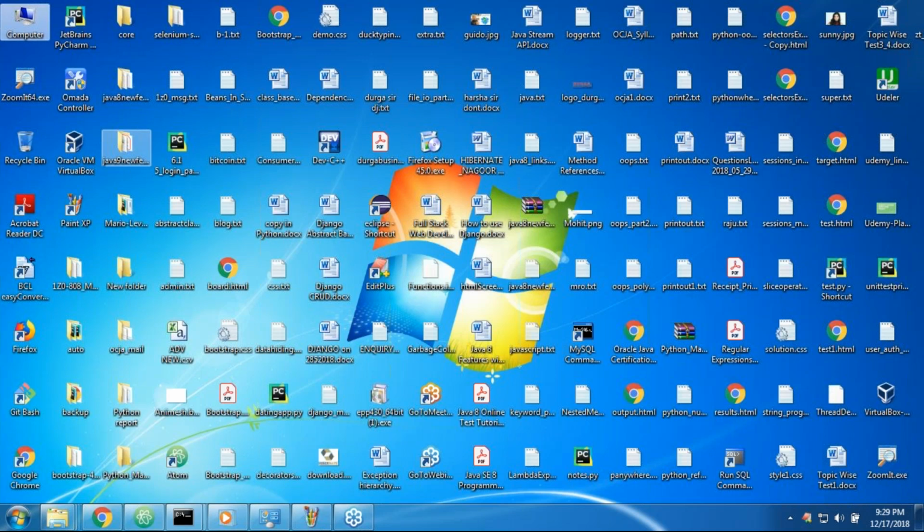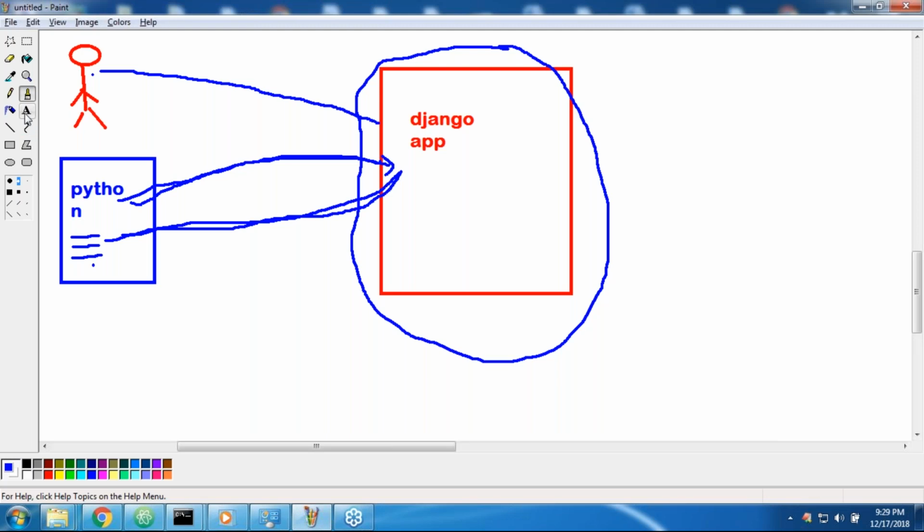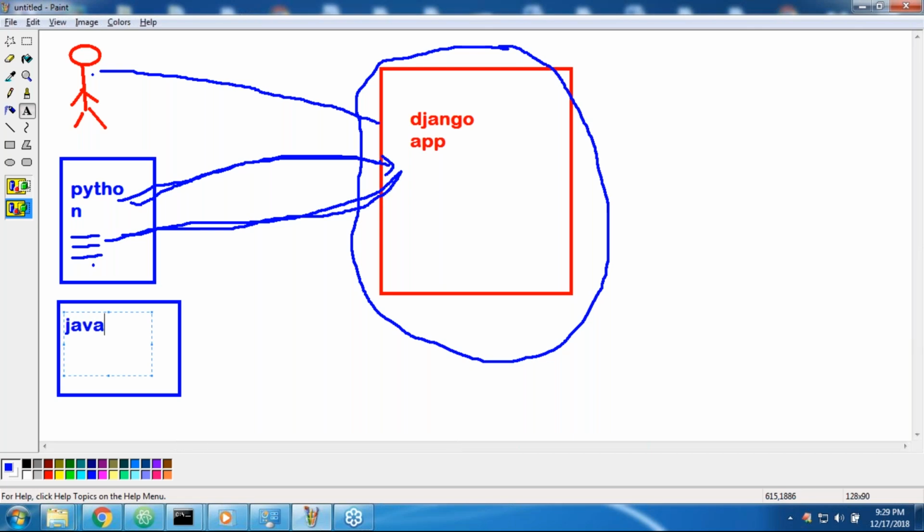A Python application connecting with Django. Now Python can talk with the Django application, so my Python application will become more powerful, and Django's scope will become larger because of this API. Today I developed a Python application. Tomorrow another person developed a Java application. Can the Java application communicate with the Django application or not? Yes, why not?